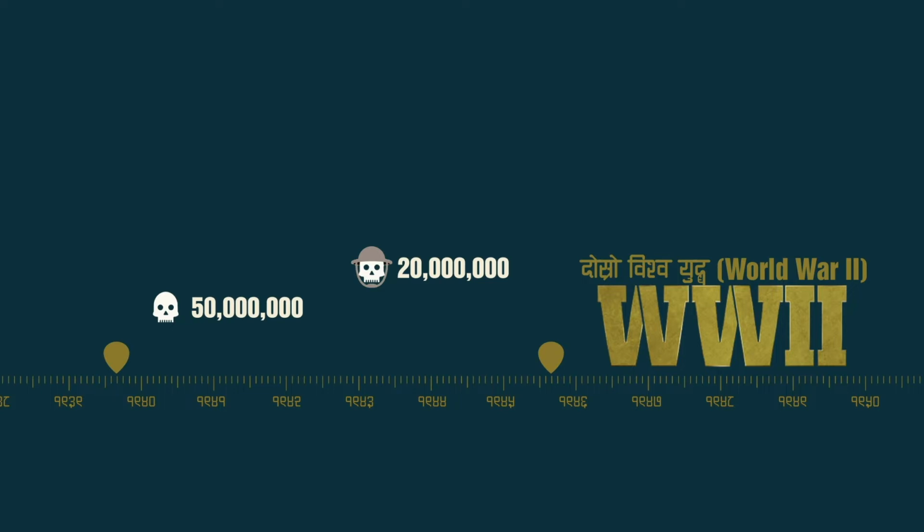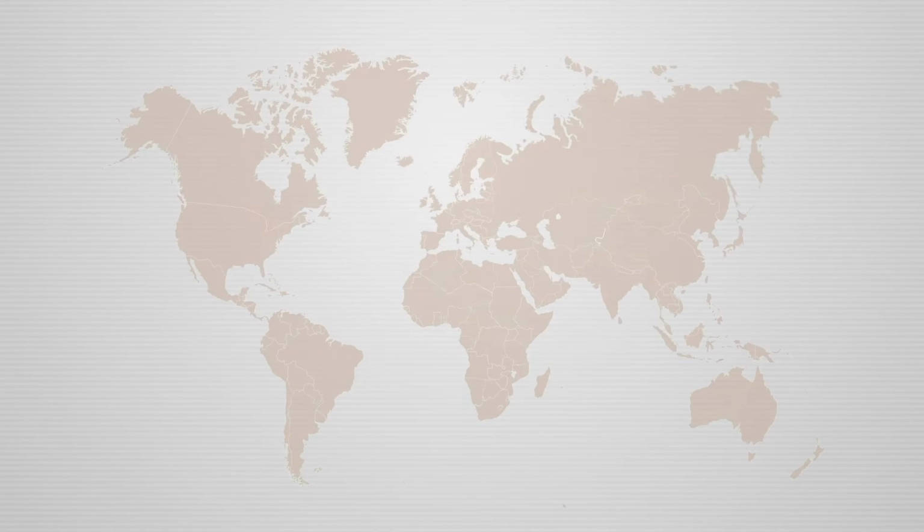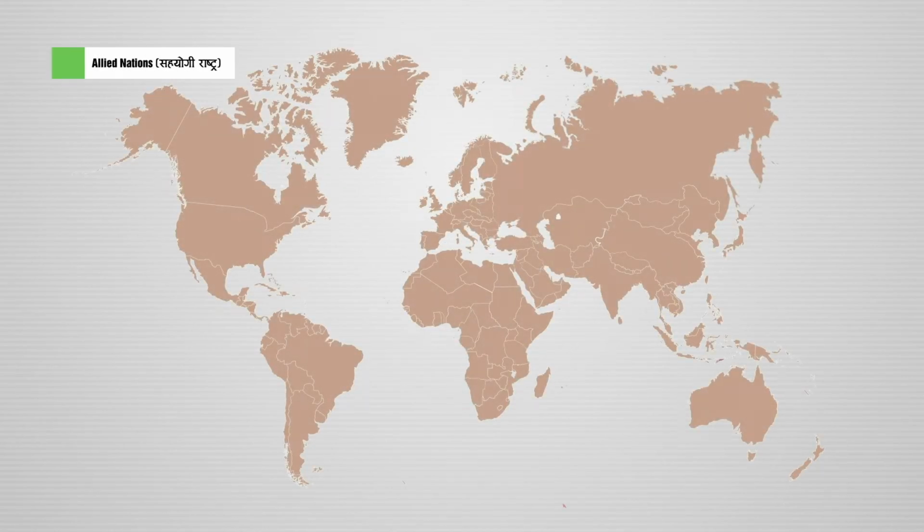Now, I'm going to talk about the countries that were mainly involved in this war. On one side, there were the Allied countries, from which the United Kingdom, France, USA, USSR, China, Poland, Yugoslavia, and Greece fought, and on the other side there was the Axis power, from which Nazi Germany, Italy, and Japan fought the war. Italy fought on the Allied side in World War I, but in World War II, Italy fought on the Axis side.